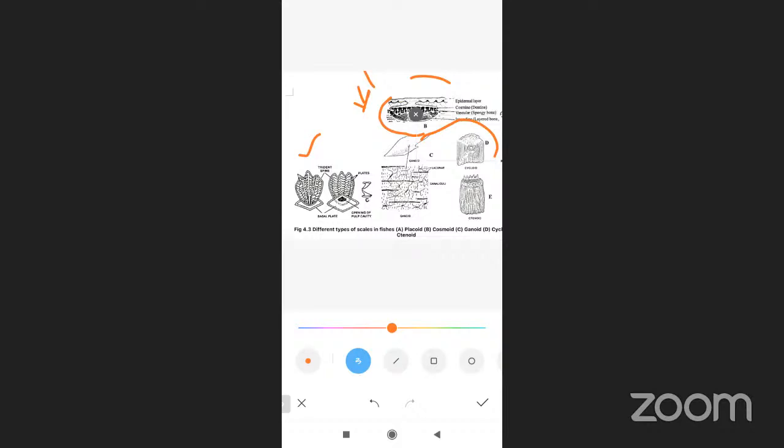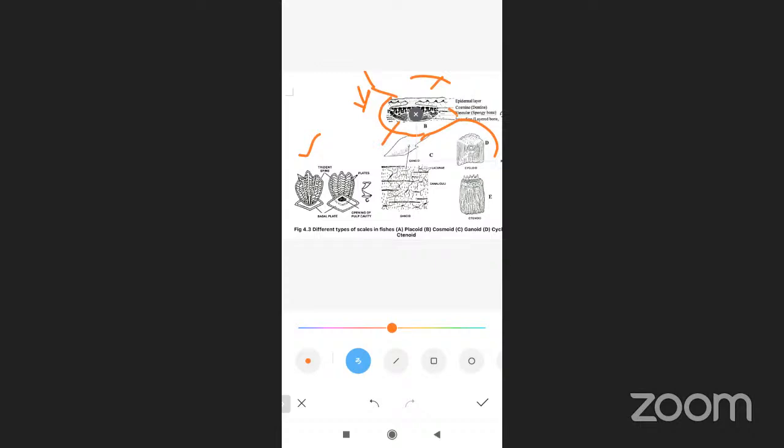These cosmoid scales are not found nowadays. We will not find them in any living fishes. The cosmoid scales containing fishes became extinct in the early days only. So nowadays we don't find this type of scales in living fishes.